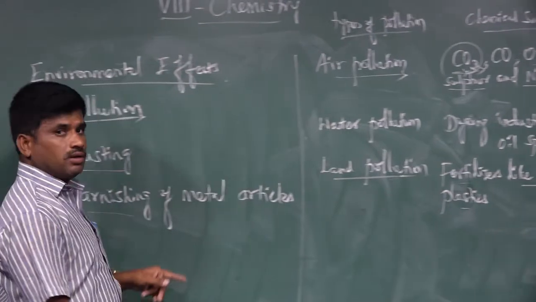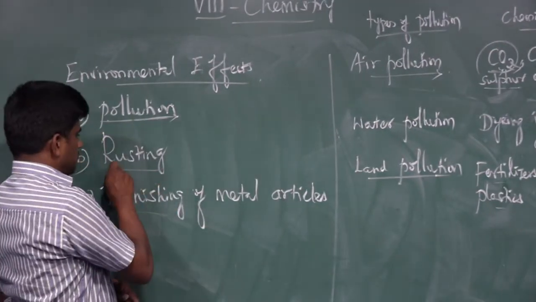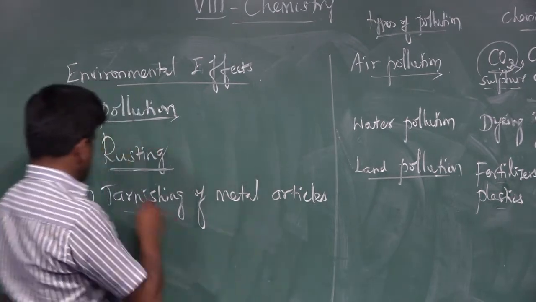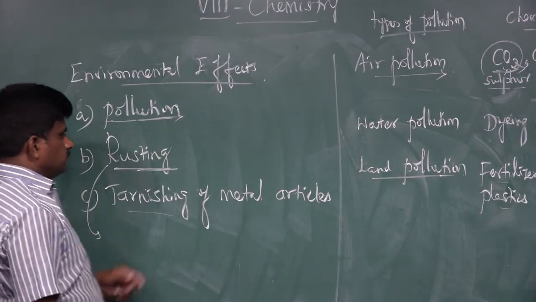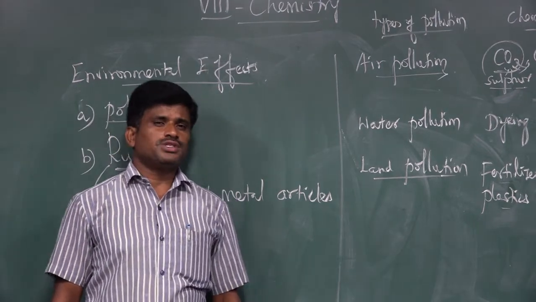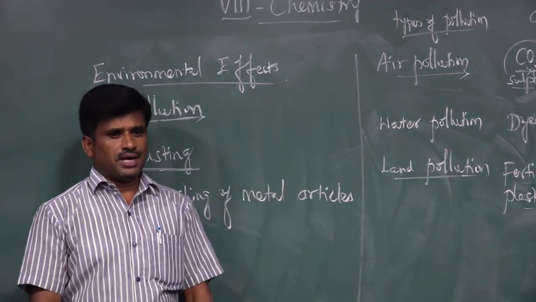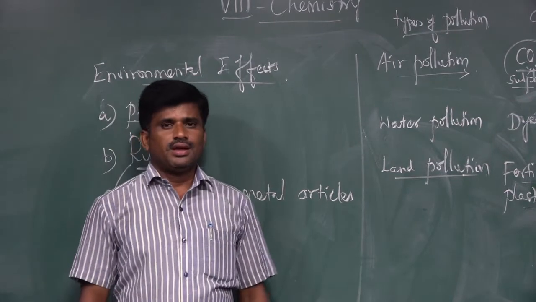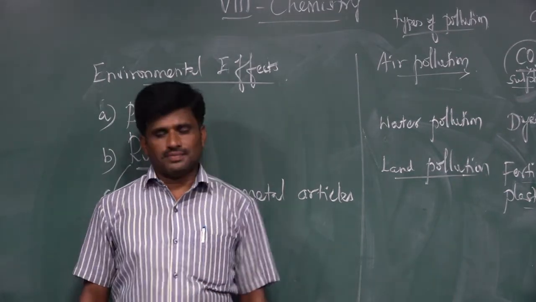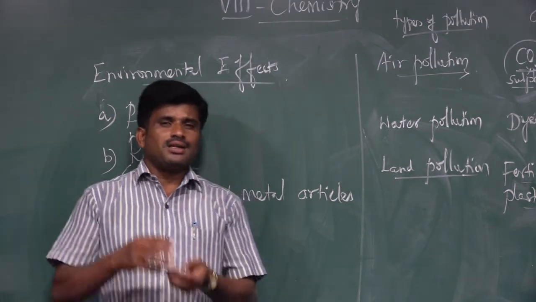We go for rusting, the second one. When an article made of iron is exposed to air in the presence of water, you may see a brown color layer forming on the iron.